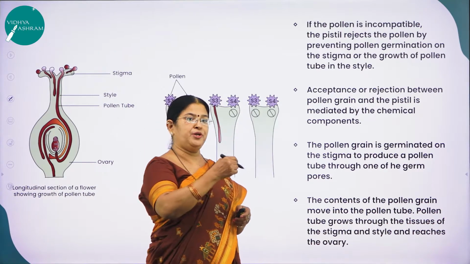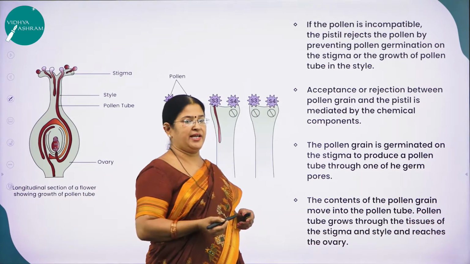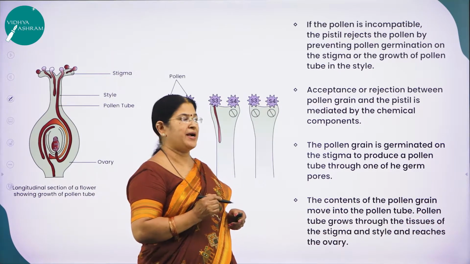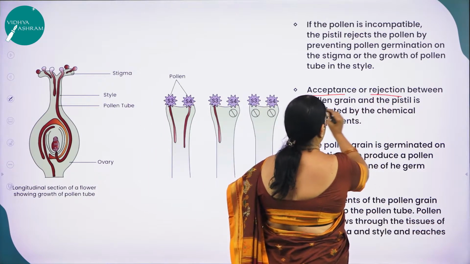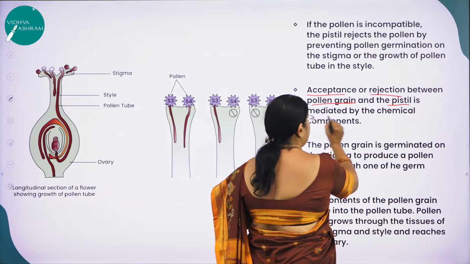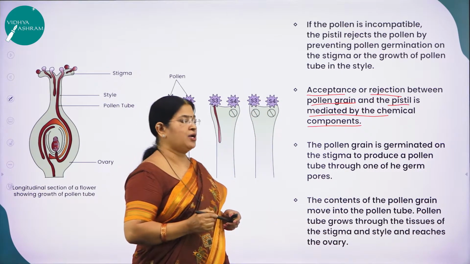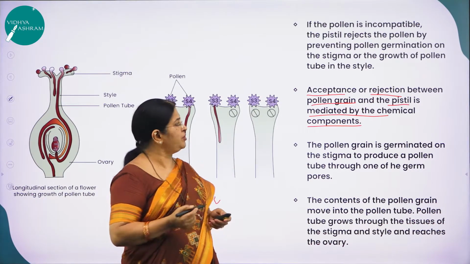As you know, the pollen tube grows through the tissues of the stigma and into the style. All that will not take place if the pollen is incompatible. This acceptance or rejection between the pollen grain and the pistil is mediated by chemical components.